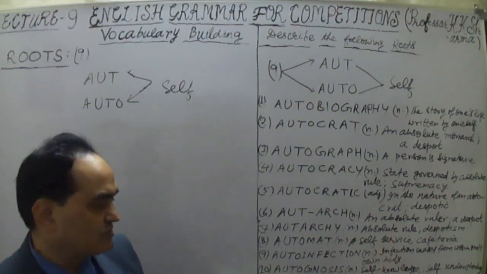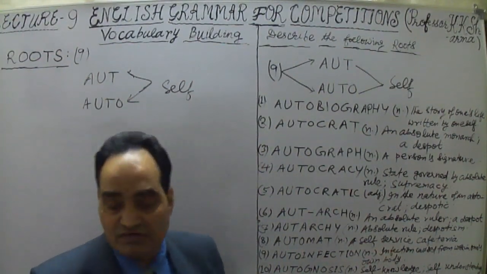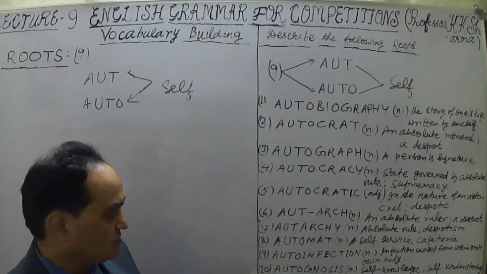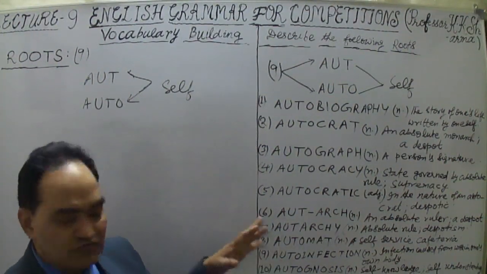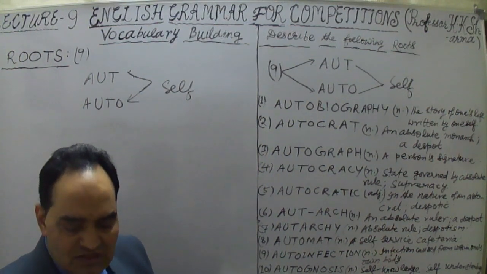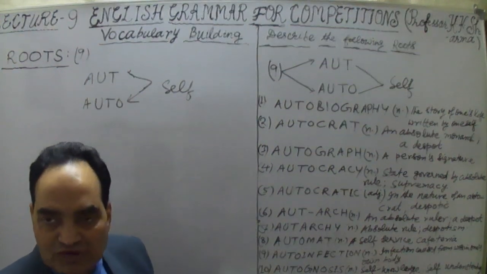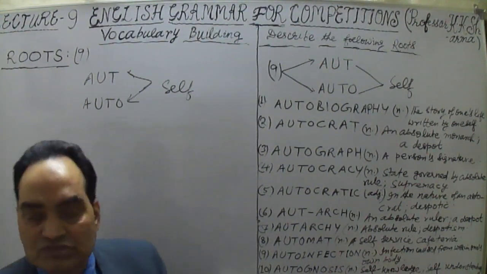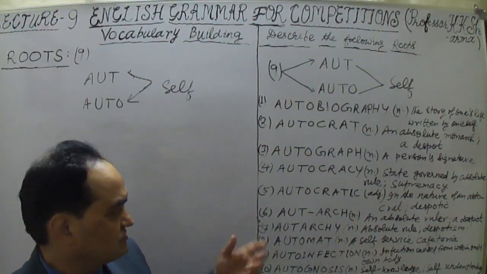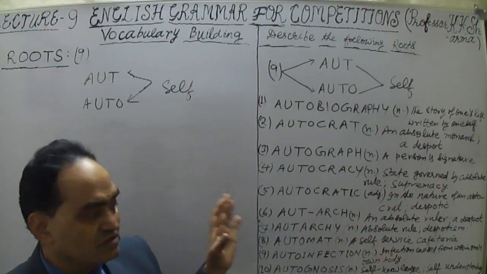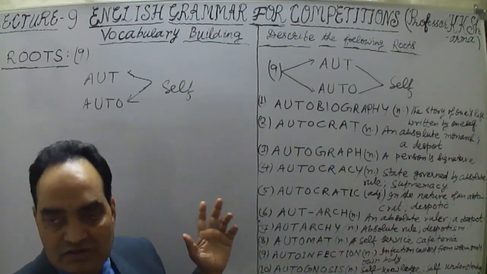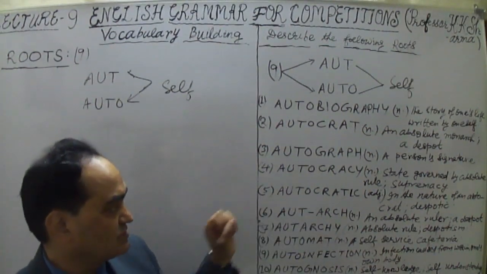And automate means self-service. In this cafeteria, you have to do your own work yourself. That is automate service. Then auto-infection: when infection comes from one's own body, infection caused from within one's own body, that is auto-infection. Simple. Autocratic, in the nature of an autocrat, despotic. That is the adjective here.